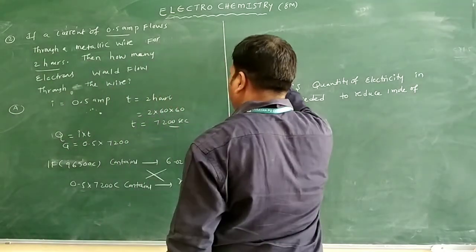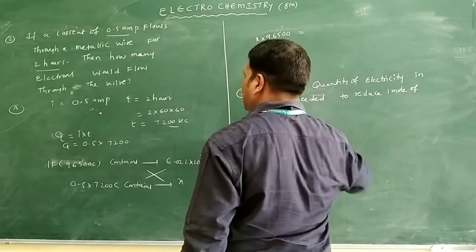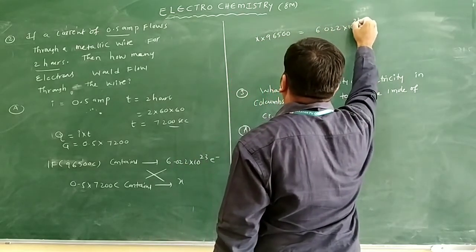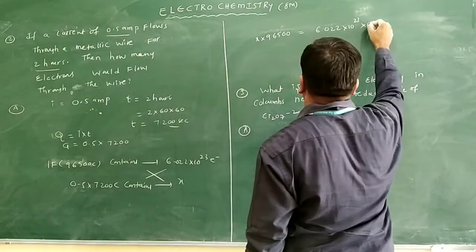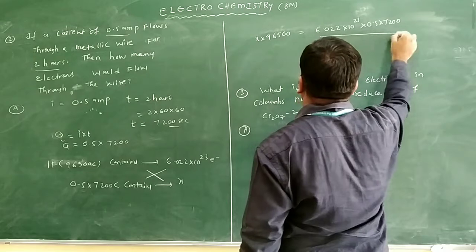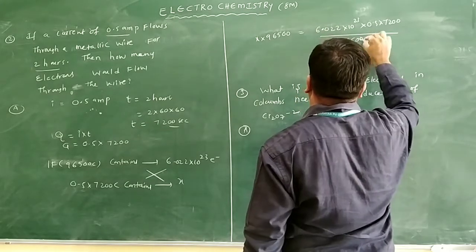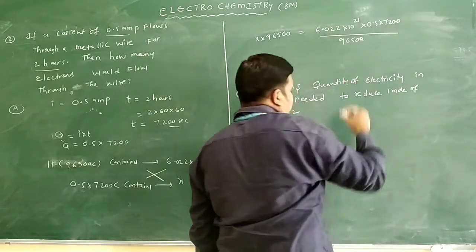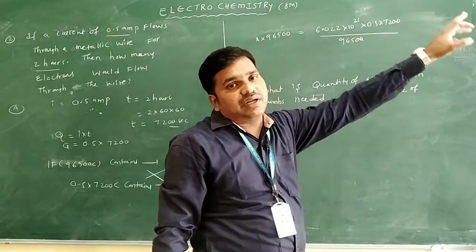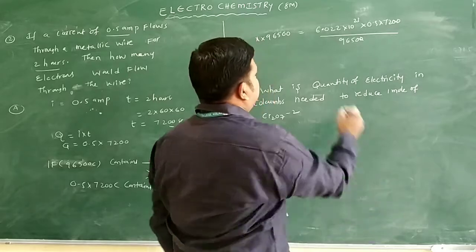Here what you will get: x into 96500 is equal to 6.022 into 10 power 23 into 0.5 into 7,200 by 96500. So the zeros cancel here. Suppose you write 0.5, 1 by 2. 1 by 2 means 72 by 2, you will get 36 only. Otherwise you can do the total multiplication.